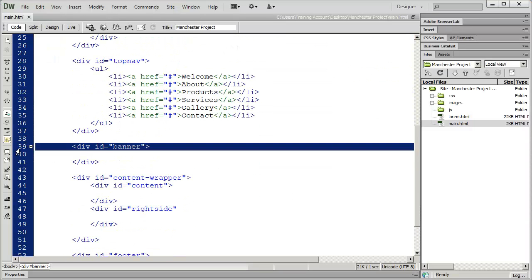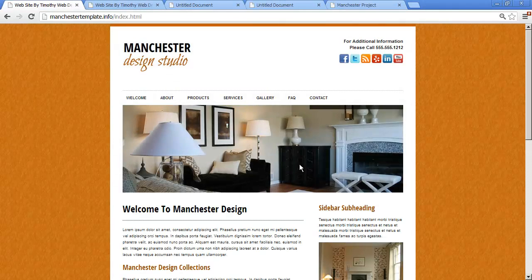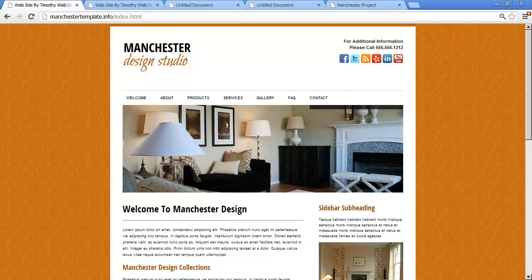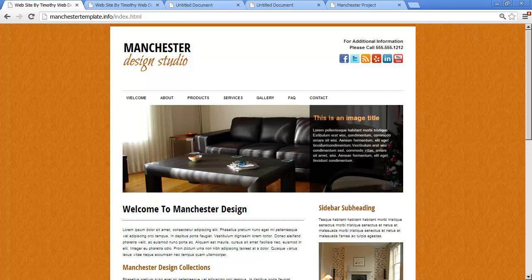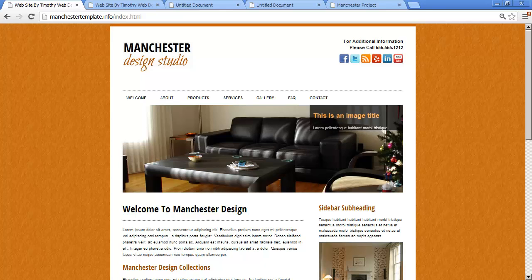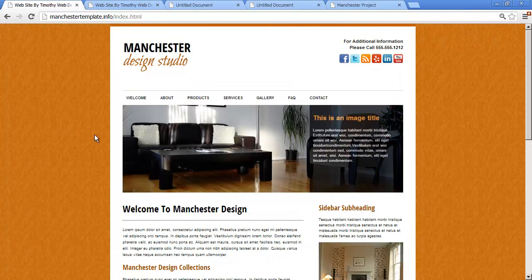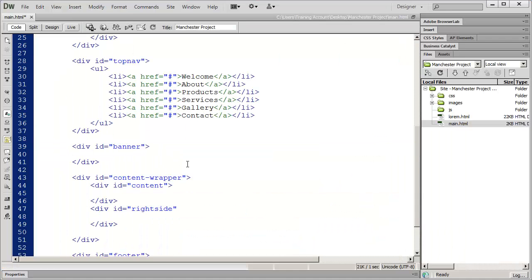So the next div we have here is the banner div. And again, that's this rotating banner area. And again, we're not going to worry about adding the rotating and fading to this right now. We're just going to put the first image in, and then in a later video we're going to go ahead and set up the rotation. So for right now, all I'm going to do is place an image in my banner area.